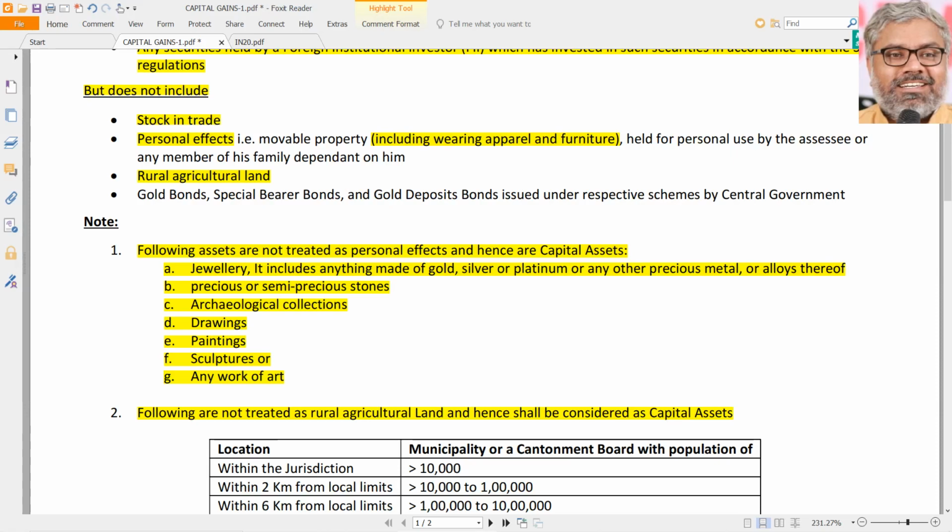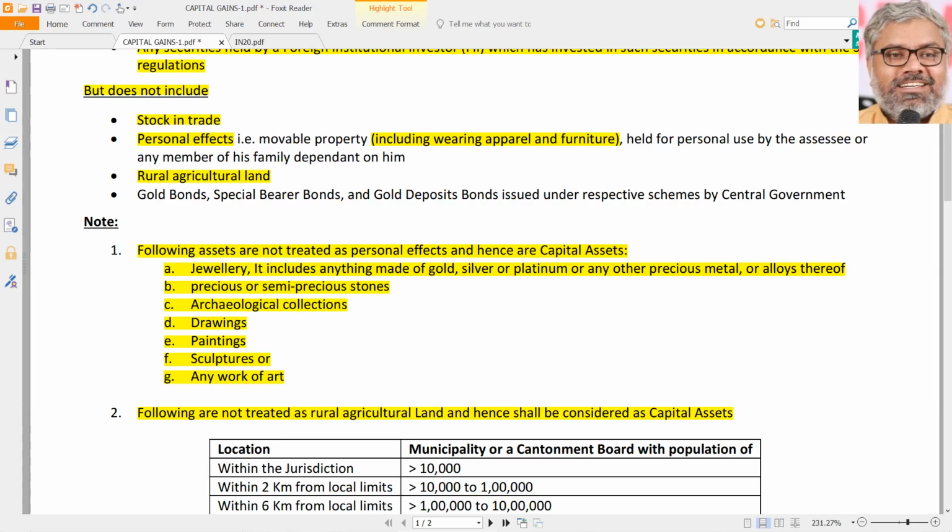The classification of rural and urban agricultural land is so important that just one difference creates completely different outcomes, one completely taxable, the other completely not taxable. So that minute difference becomes very crucial.